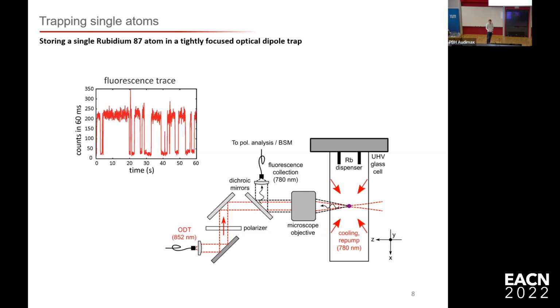And now what is nice is that the atom that we trap is exactly in the focus of this microscope objective. So we use the same microscope objective to collect light from the atom, which we couple into the single mode fiber. If you would look there with a single photon detector, we would see a signal like this. If we see a low number of counts, we don't have an atom trapped. If we see a high number of counts, we have an atom trapped.